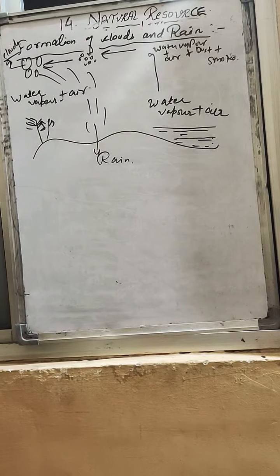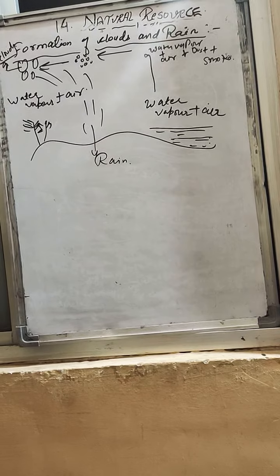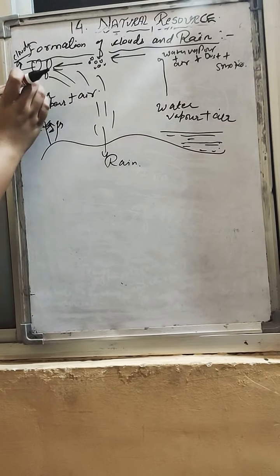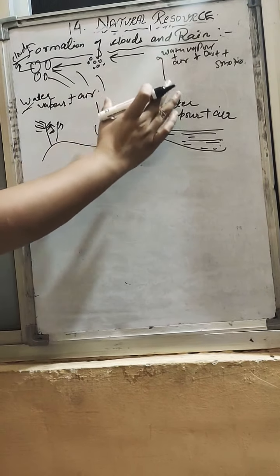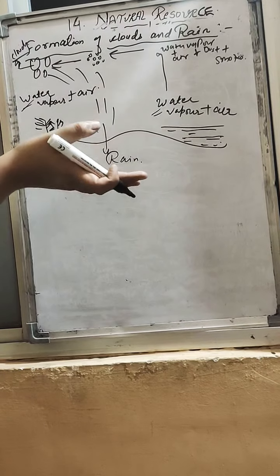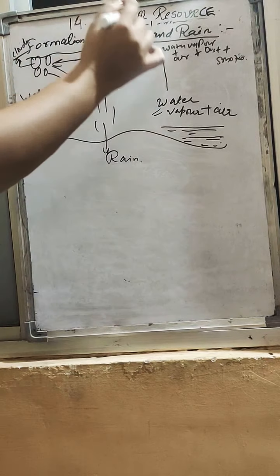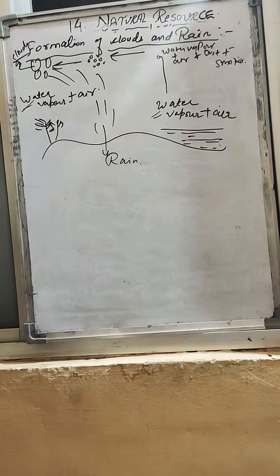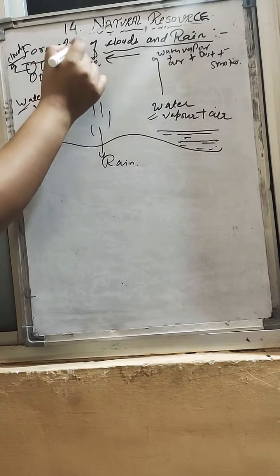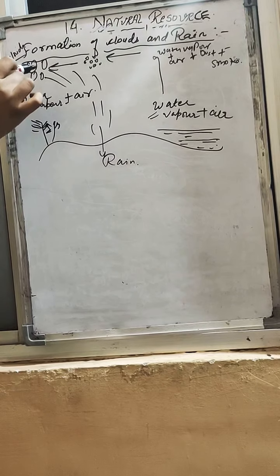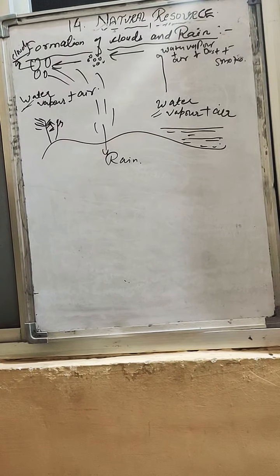See what we have seen in the last video, how the formation of clouds and rain takes place. Water vapor from the land and water vapor from the air, like transpiration and respiration, come in contact with the air and move upward, because hot air always moves upwards. In the upper part of the atmosphere there are some dust particles and smoke. These get combined with this air, dust and smoke and form tiny water droplets. These tiny water droplets condense and form bigger droplets, and thereby the formation of clouds takes place.